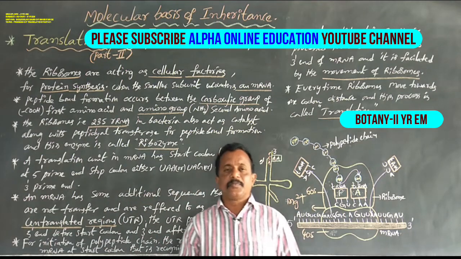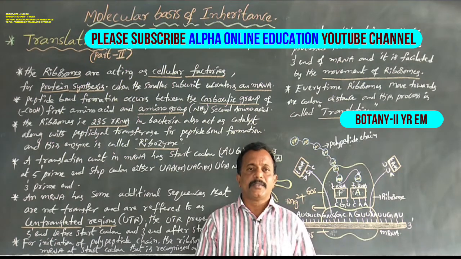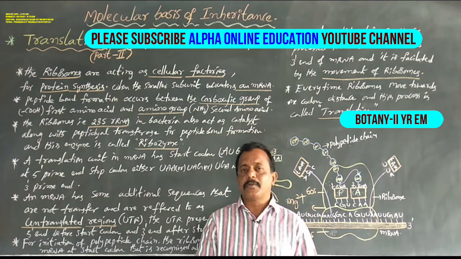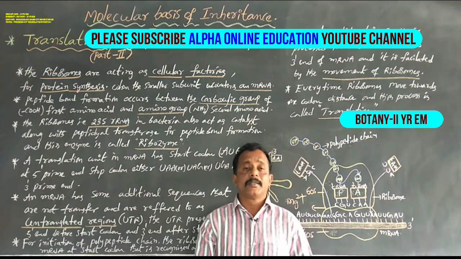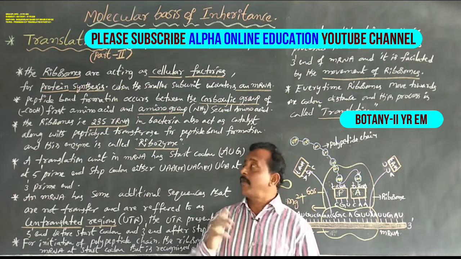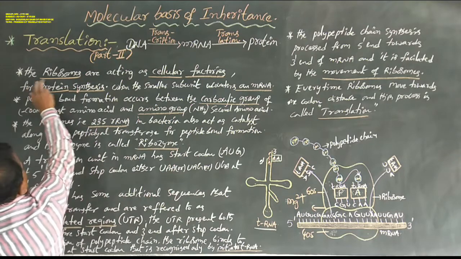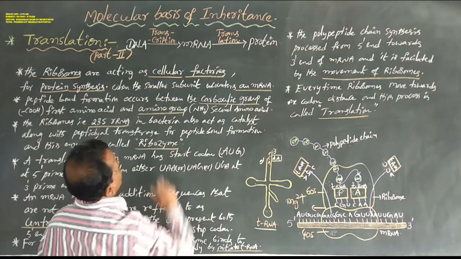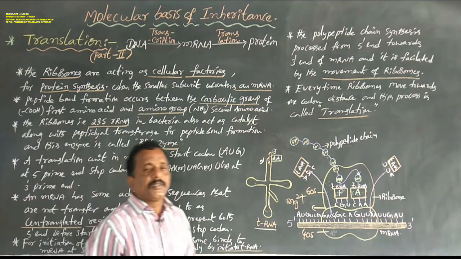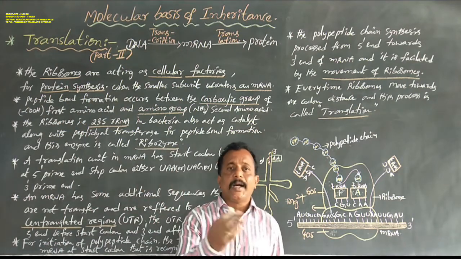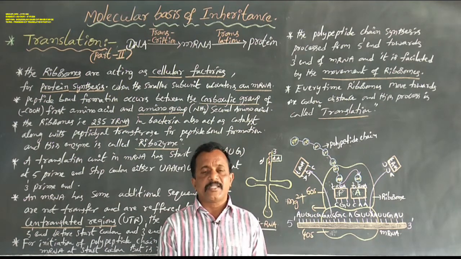Dear students, in the previous class we discussed in detail some important features of translation. Today we are going to discuss the remaining important features of translation. The ribosomes act as cellular factories for protein synthesis.